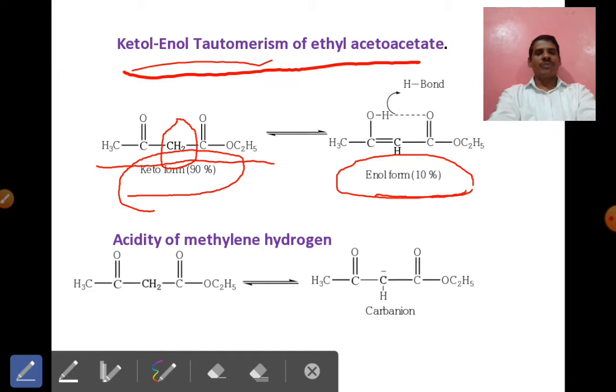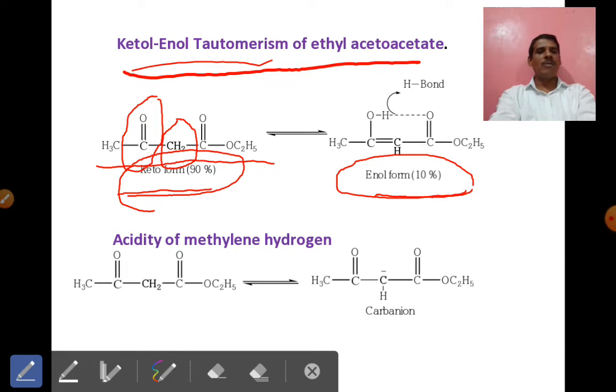adjacent carbonyl. Hence if this carbonyl is available in the form of OH, that is the enol form, and here the compound is available in the form of the carbonyl, that is the keto form. Here this CO is available in the form of COH, hence that is the enol form.